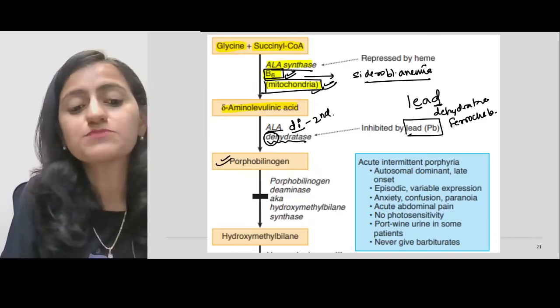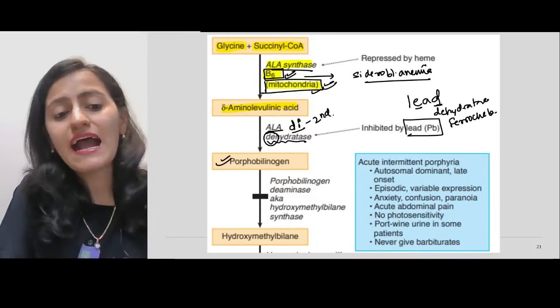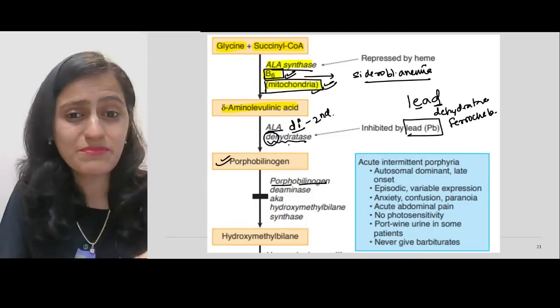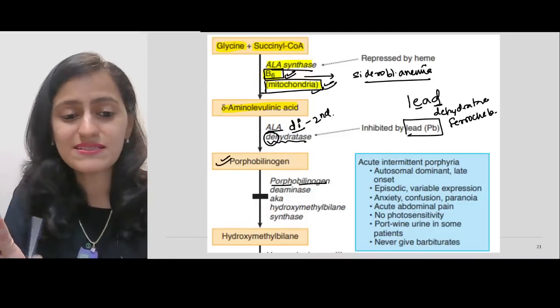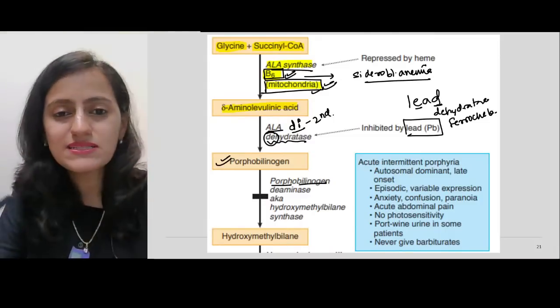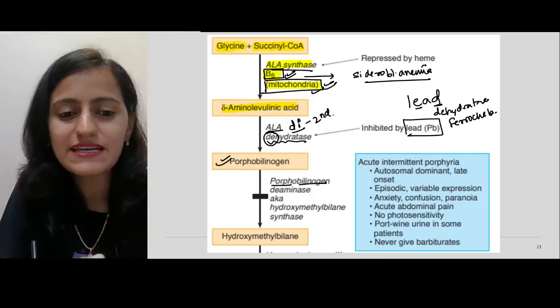So then it forms porphobilinogen, right? Now you have the next very, very important enzyme, that is porphobilinogen deaminase. Just listen to this, whatever we are discussing. Every word is important. Stay till the end. Towards the end, the entire topic of porphyria will be easy. Okay, but you need to listen very attentively.